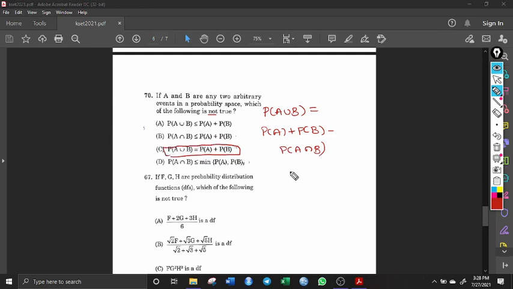This intersection term goes away only if A and B are mutually exclusive, then probability of A intersection B is 0. Then you can say that if this is 0, this is equal to this. If it is not so, then A union B is not equal to this. It is equal to probability of A plus probability of B minus probability of A intersection B. So you have to subtract this intersection here, right? So this is the not true statement. It's a very direct, straightforward question. We'll move to the next question.